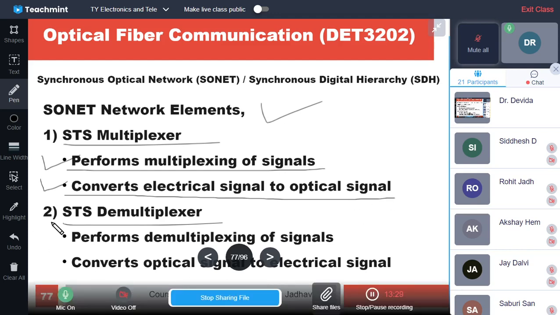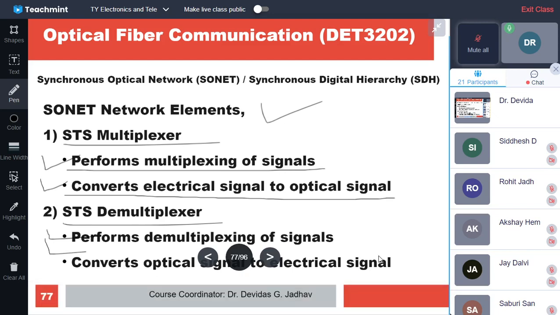Similarly, the STS demultiplexer performs the demultiplexing of the signal and converts the optical signal into electrical signal. So the demultiplexer has the opposite, reverse functioning of the multiplexing device.